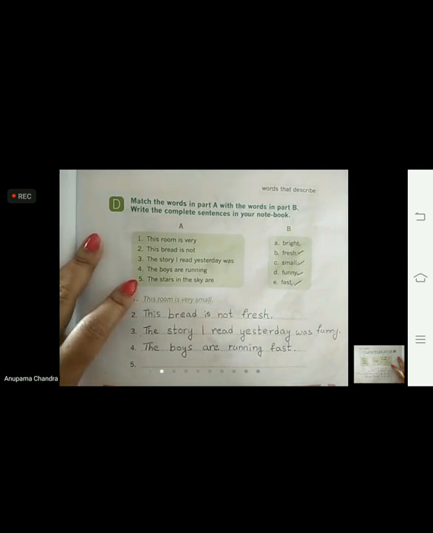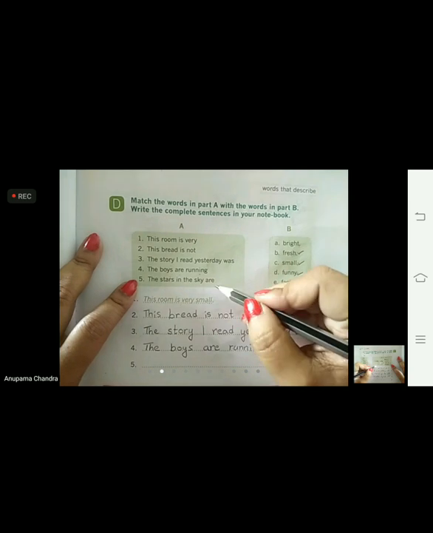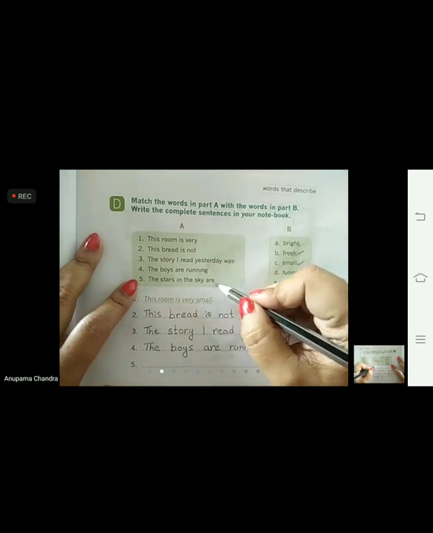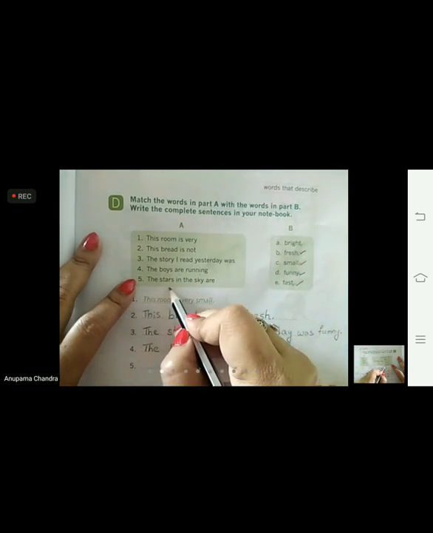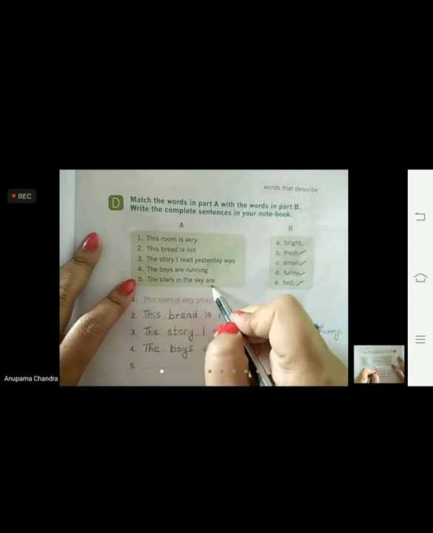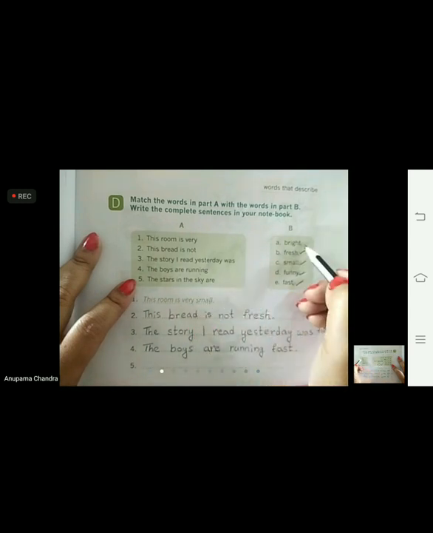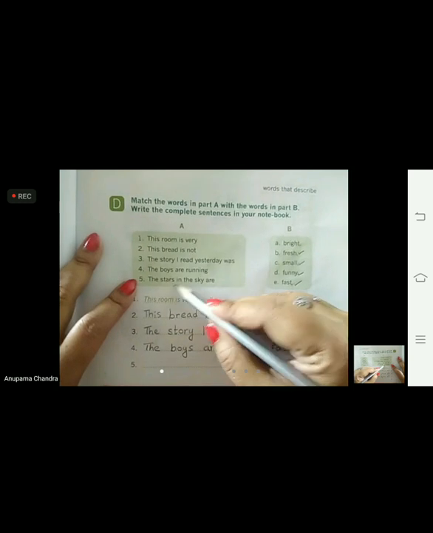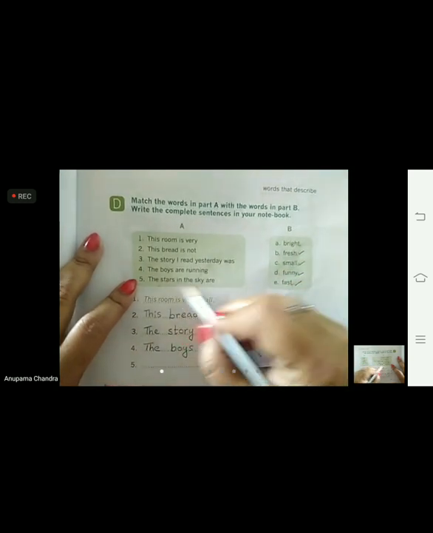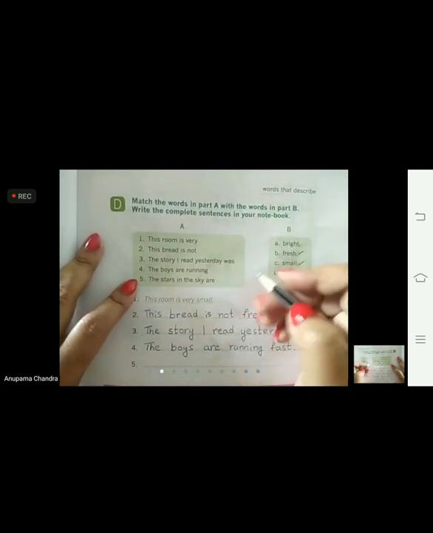And one more sentence is remaining with us and one more word is here with us. Let's see if this word fits with this sentence or not. The stars in the sky are dash. Bright. Yes, the stars can be bright. So we are going to use bright with this sentence.